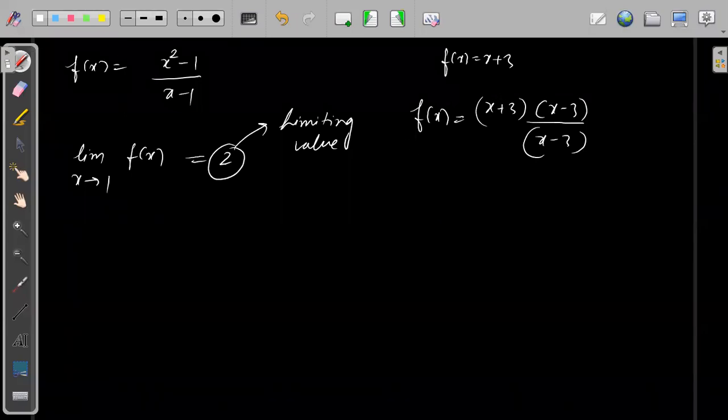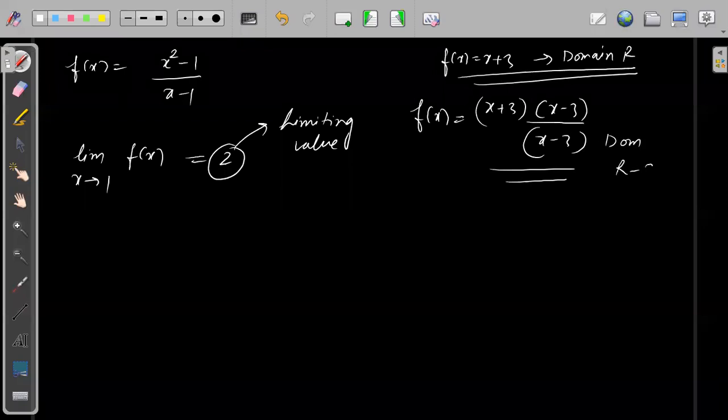Why is that? Because for this function the domain is real, but for this function, what is the domain? This function's domain is R minus 3. Vishnu, did you understand? You are actually changing the function. But here I'm not changing the function. Here I'm not saying what the value of the function at x = 1 is, because x = 1 won't exist. So how does the limiting value become 2?